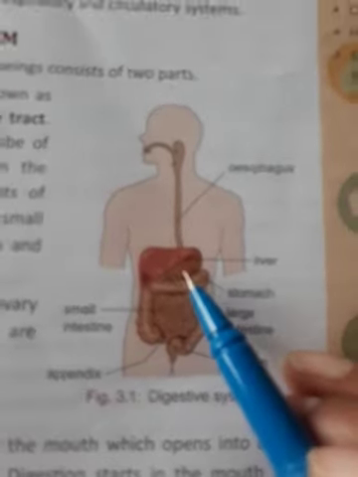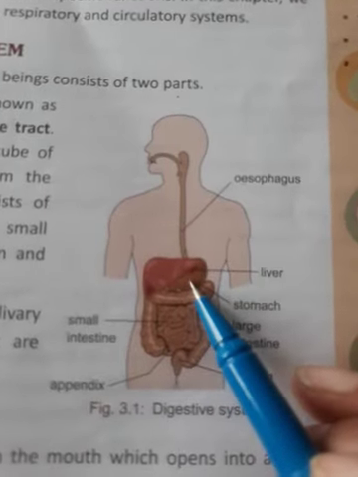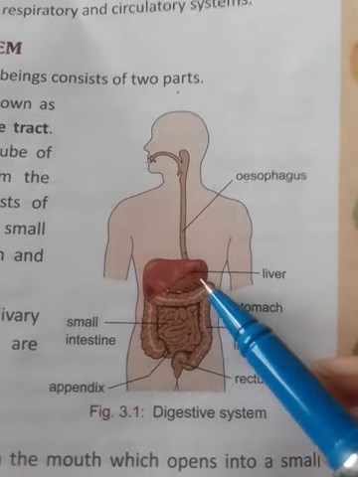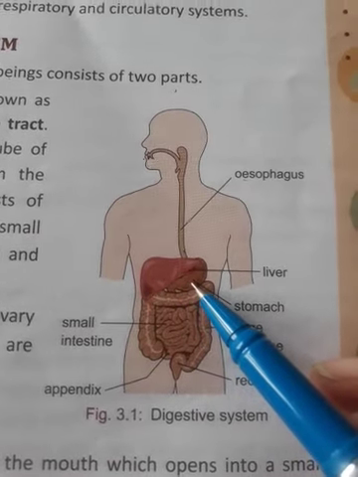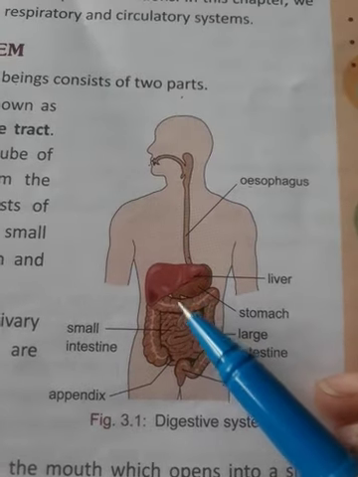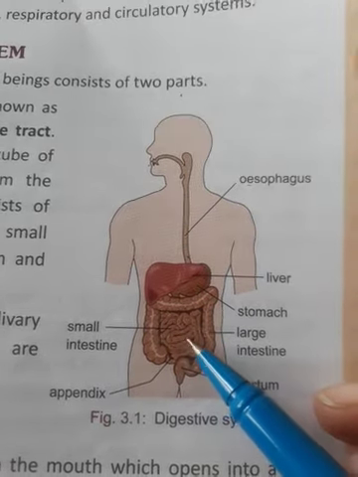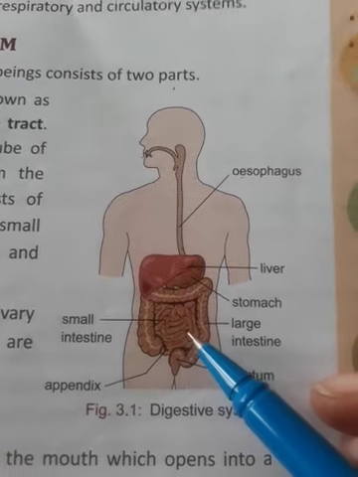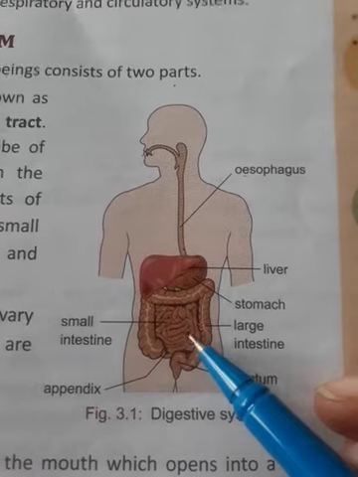This is your stomach. Then some part of the food is digested in the stomach. Then it moves to the small intestine. This coiled, tube-like structure you can see, this is the small intestine.